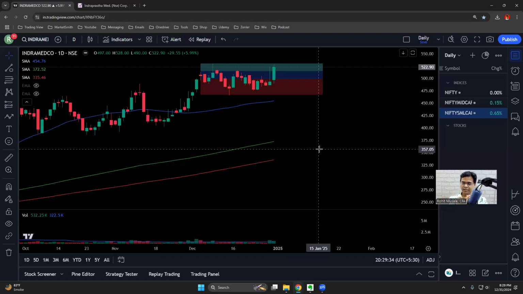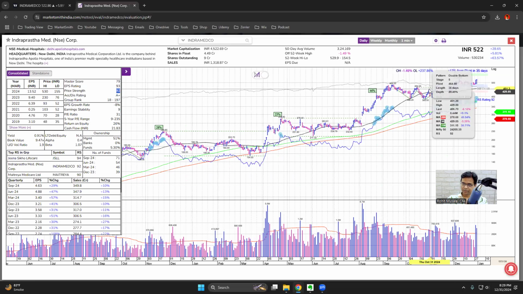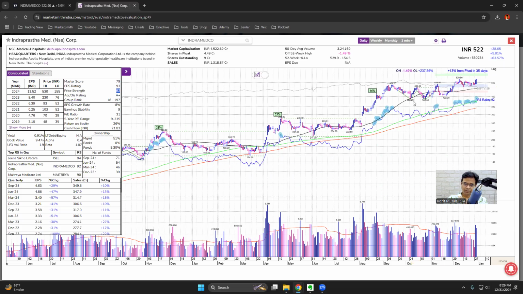We need minimum 10 candles in the base, minimum 4 points in the base, and the blue, green, red. But in this case, we have only 3 points in the base. So it is technically weak. What about the base count? If I click here, you see the dotted line here. If I click here, it is base number 5. Now, in a weak market condition, base 4 and base 5 has got an 80% chance of failure.